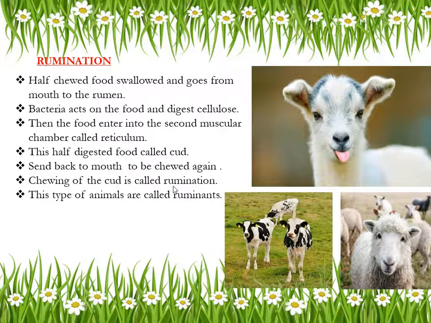See here, half chewed food will enter into stomach. That half chewed food will be digested and again it will be coming back into mouth of ruminants. That process of chewing cud or the chewing half digested food is called as rumination, and these type of animals are called as ruminants. Here I'll show picture and I'll explain you once again.